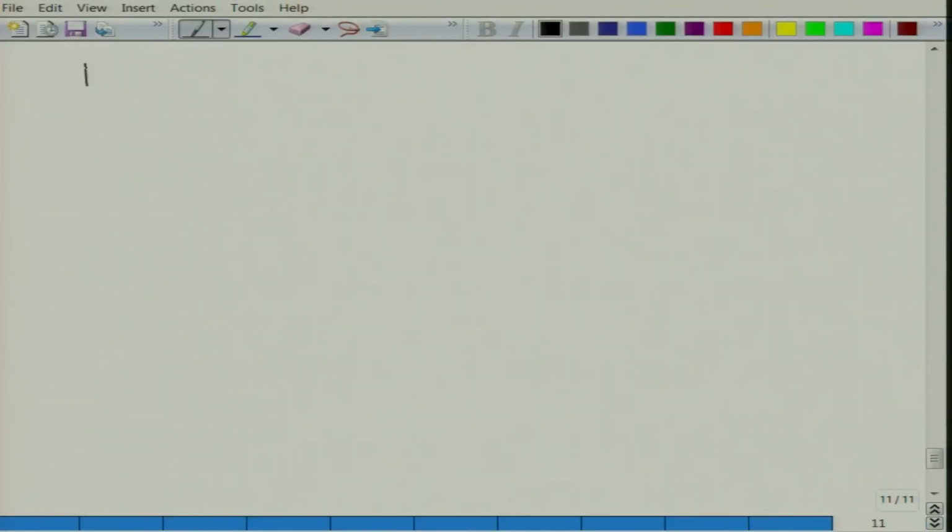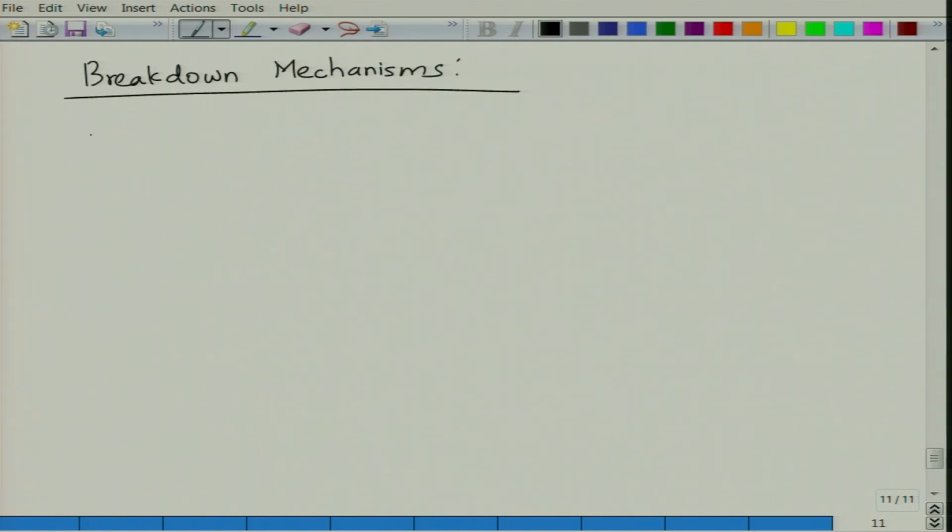Also, materials contain pores, and within the pores you have entrapped air, and when the field is applied, this air gets ionized and it leads to blasting of the material or failure of the material. So there are various mechanisms because of which this failure occurs. So, the breakdown mechanisms are basically, the first one is intrinsic breakdown.